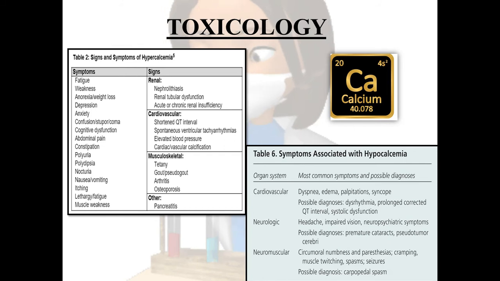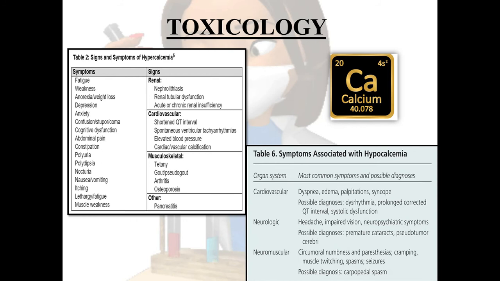Then if we come to hypocalcemia, because when there is excess of calcium, we have hypercalcemia, and when there is deficiency of calcium, we have hypocalcemia. It should not be in excess and it should not be deficient, everything should be balanced in nature.